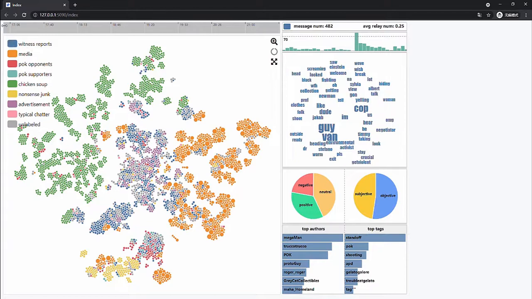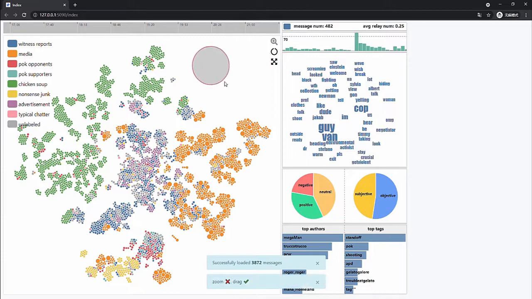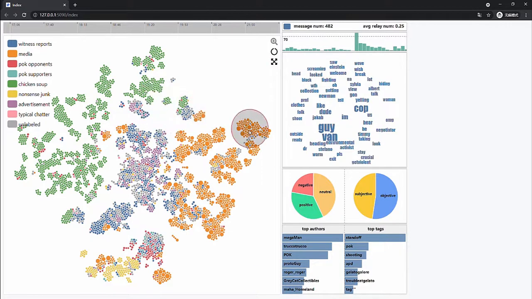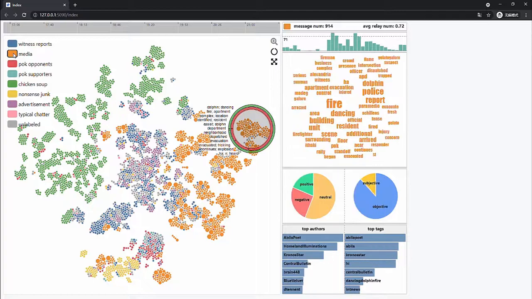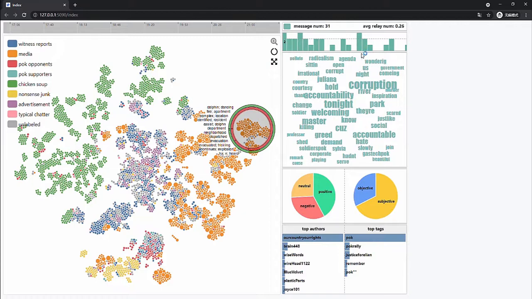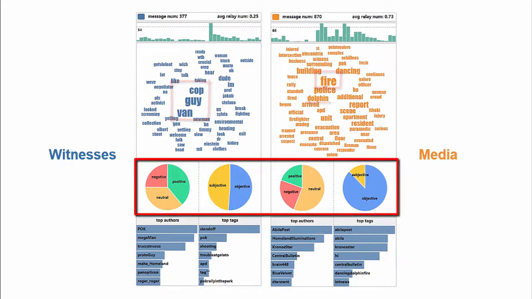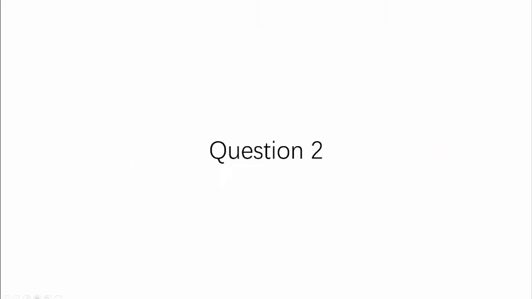To understand and compare the characteristics of these types, we develop another visualization system. The well-separated distribution of types in the left map demonstrates the rationality of the built classification tree. The detail panel shows statistics of a focused type, such as the temporal distribution of messages, feature words, and sentiments. We found that witness reports mainly focused on the events of hit and run, hostage and standoff, while the media paid more attention to the fire event. Compared to witnesses, media prefer a neutral mood to objectively record events, and they have a much higher influence.